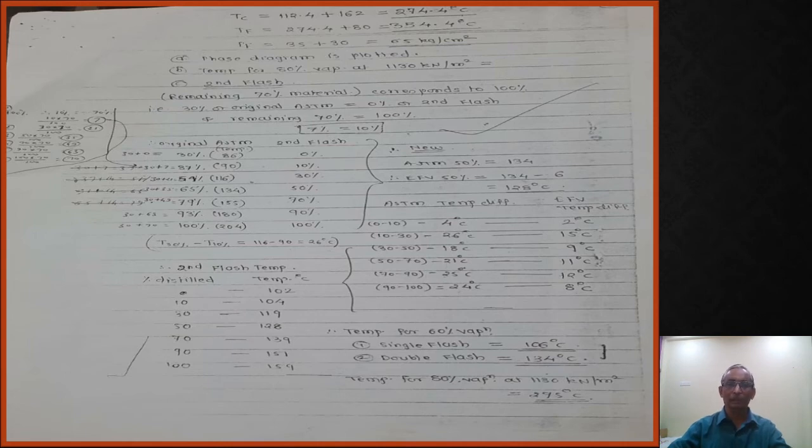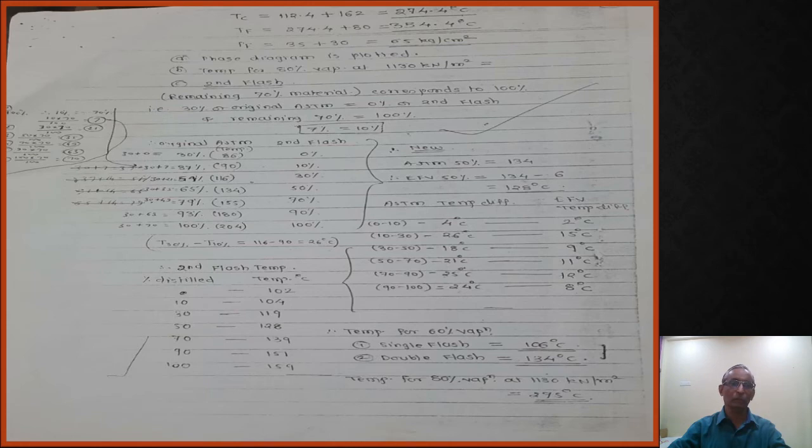With the help of the ASTM temperature difference in the second flash, you identify the ASTM temperature difference, and by using the chart, you are going to identify the second flash EFP points. Whatever points you get in the second flash are called the EFP temperatures obtained at second flash.